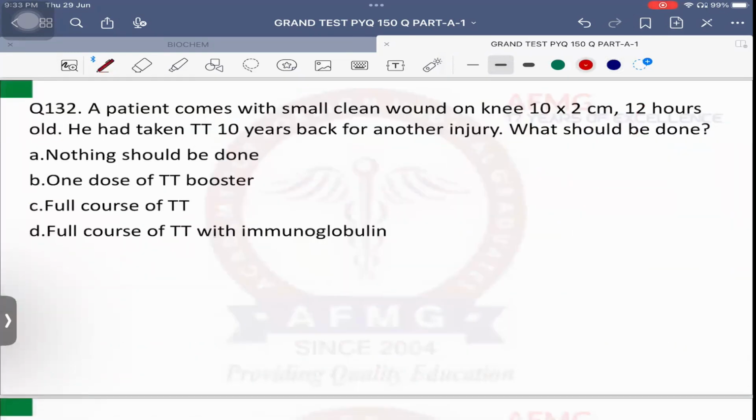Question number 132. A patient comes with a small clean wound on the knee, which is 10 by 2 centimeters, 12 hours old. He had taken TT 10 years back for another injury. What should be done?